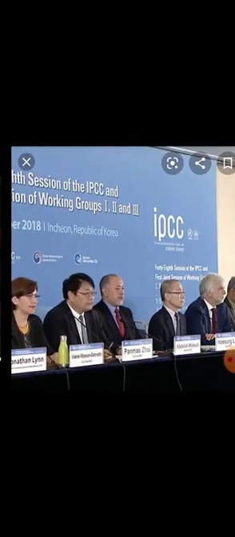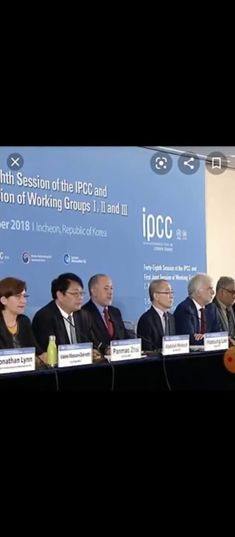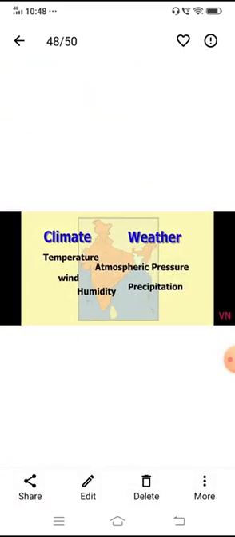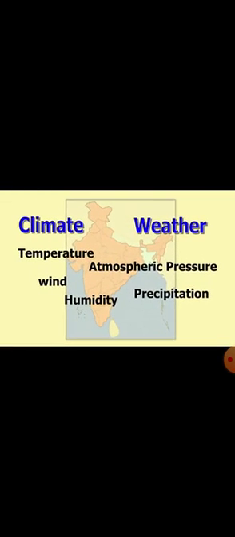Next, very important, climographs. What is meant by climograph or climatograph? Already I have explained the elements of weather and climate: temperature, atmospheric pressure, wind, humidity and also precipitation. All these elements we can show by drawing a graph or picture. We call it a climograph. So let's see what climographs are.